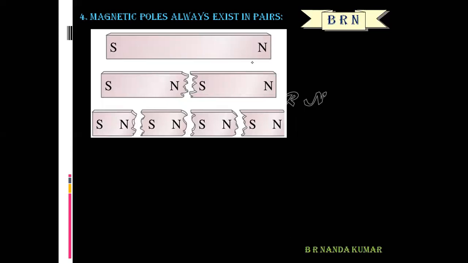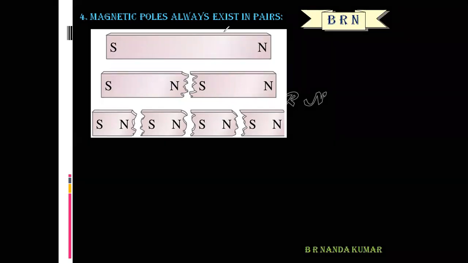The poles, that is the North Pole and South Pole of a magnet, can never be separated. If a magnet is cut into two pieces, each piece is a magnet with two poles.